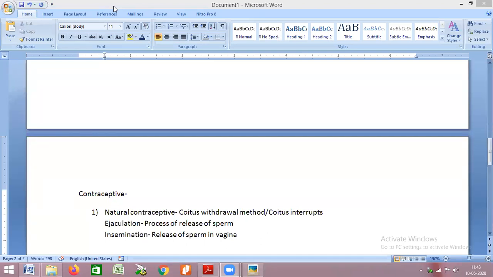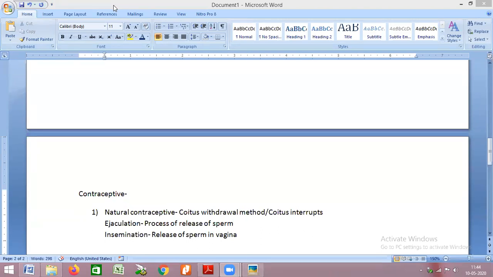Okay. Now, why is this particular method not completely reliable? This method is not completely reliable because a small amount of sperm is carried by the bulbourethral gland. Second, sometimes the male is so sexually excited that it becomes practically impossible for him to take out the penis before ejaculation. Third, it may happen sometimes that the sperm are released and the male doesn't know it. So this method requires a lot of practice and it is not 100% reliable.